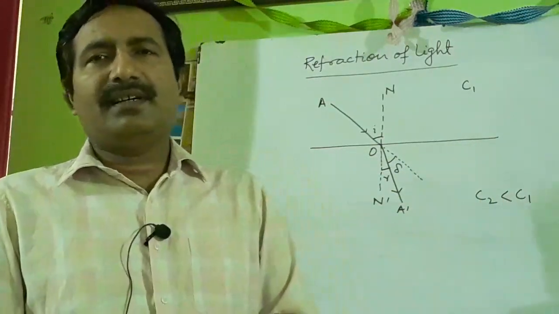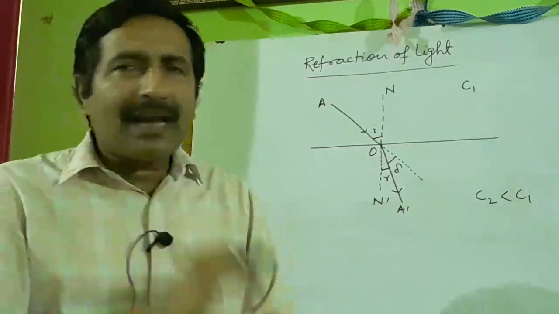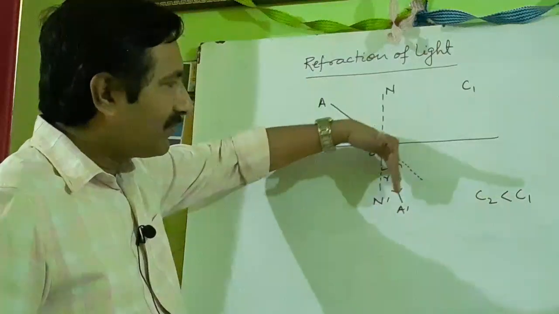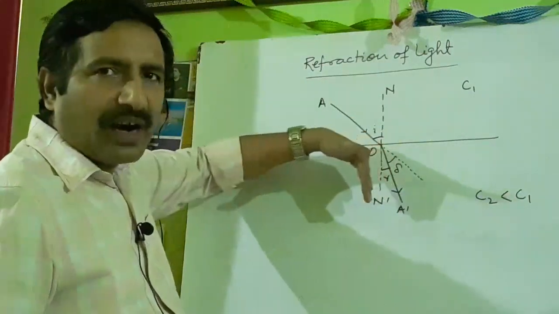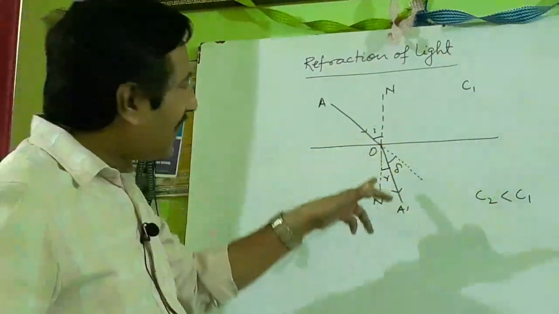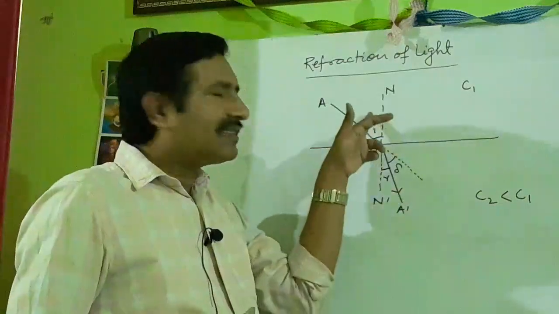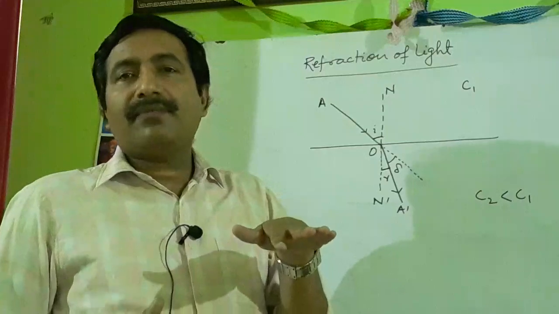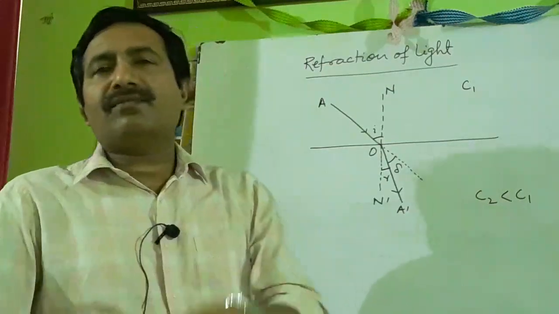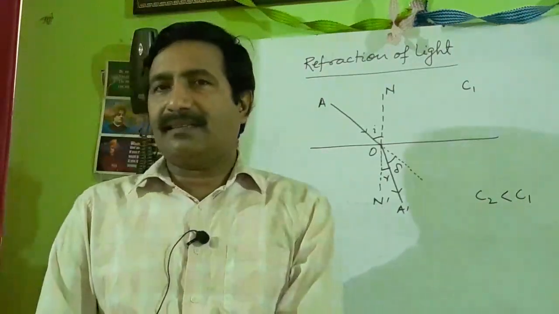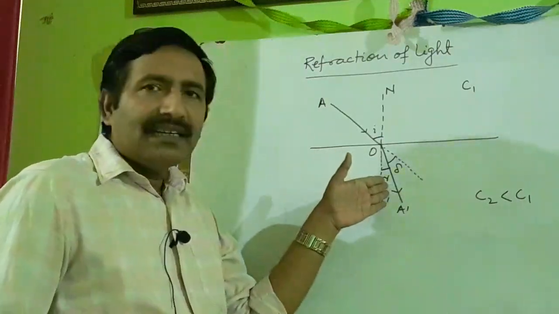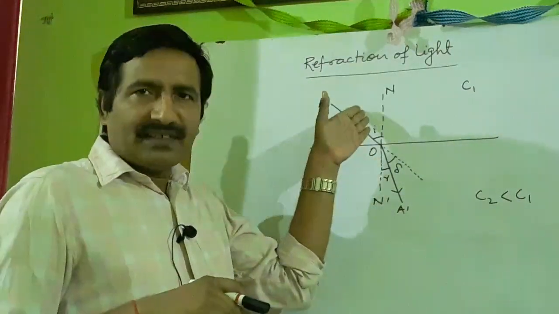Here you have observed that light has bent towards the normal, meaning the angle of refraction is less than the angle of incidence. What was the case in reflection? The angle of incidence was equal to the angle of reflection, and here during refraction the angle of refraction is less than the angle of incidence.